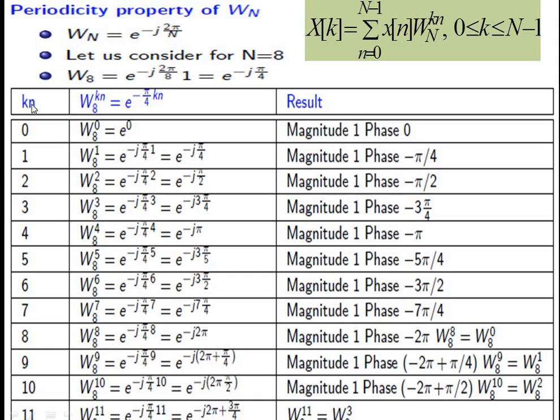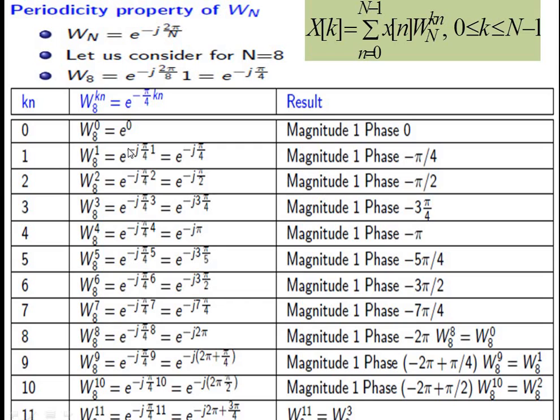So now we are going to replace the value of Kn starting from 0 till n minus 1. So up to the required value we can expand the values of Kn. Now if we substitute the value of Kn as 0, we will get the twiddle factor term as e power 0. It indicates we are having magnitude of 1 with phase angle 0.